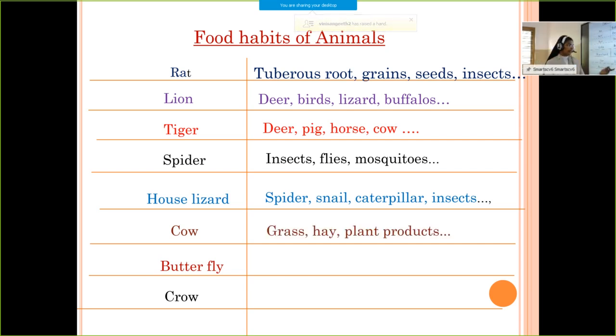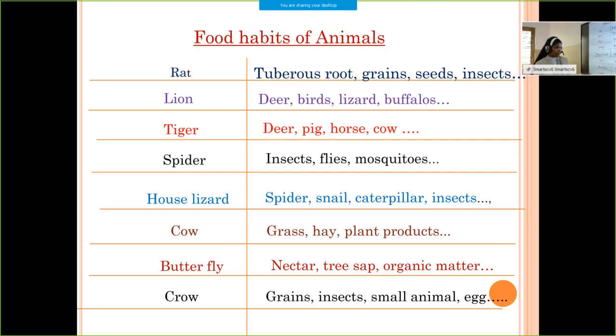Then cow: grass, hay, plant products like cacao, groundnut, etc. Then what about the butterfly? A butterfly will use nectar, tree sap and organic matter. What do you mean by tree sap? It is the fluid that goes through the body of plants, called tree sap. This tree sap is used by the butterfly as food. Then what about the crow? Grains, insects, small animals, eggs, etc.